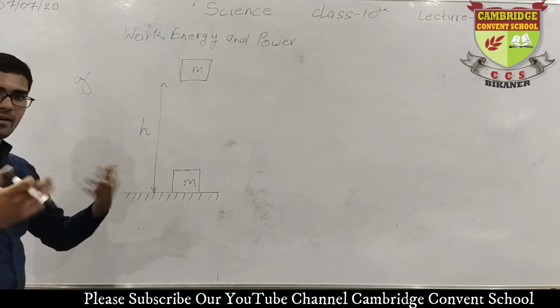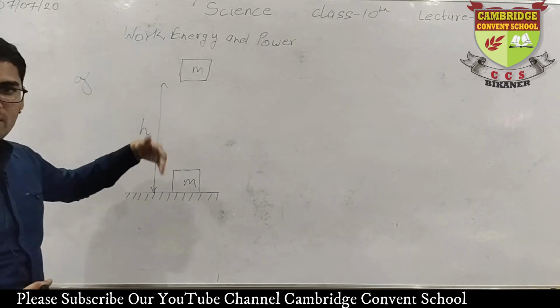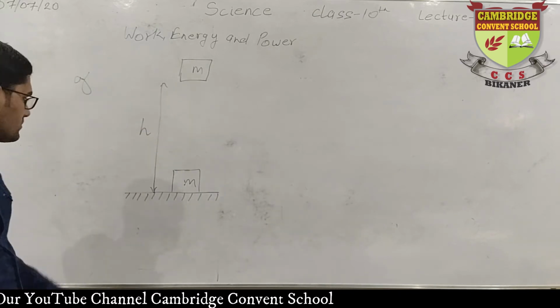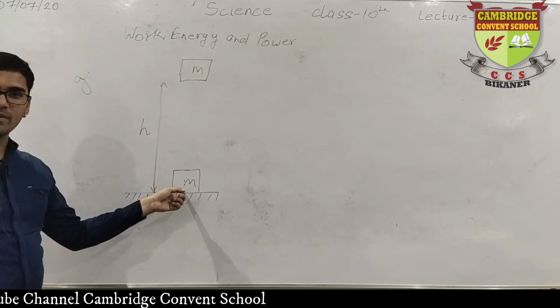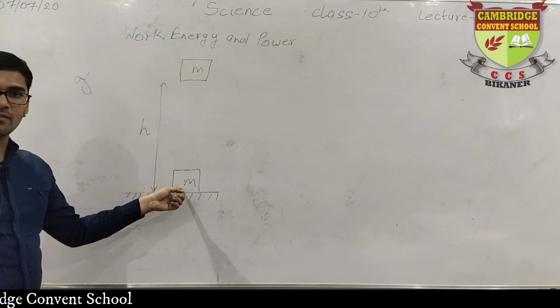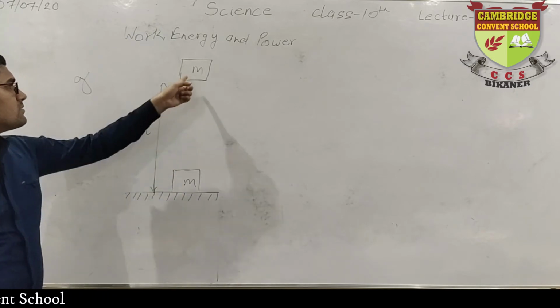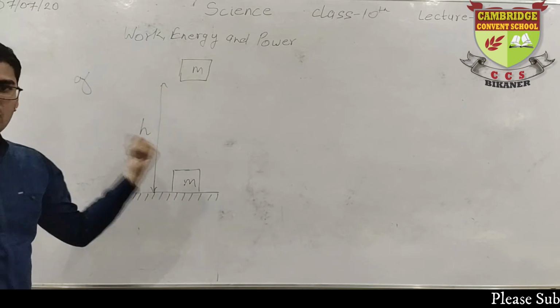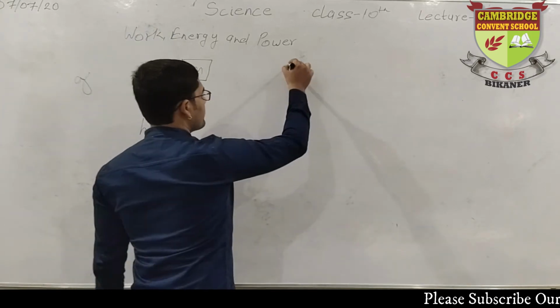First, I will tell you in the theoretical portion what you will write for this figure. A mass m is placed on the earth surface. After some time we applied some force and brought this mass to height h. For this we applied some force. What is the formula of force?